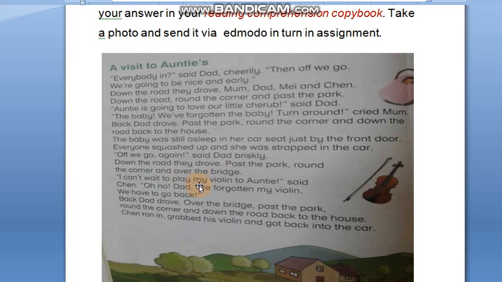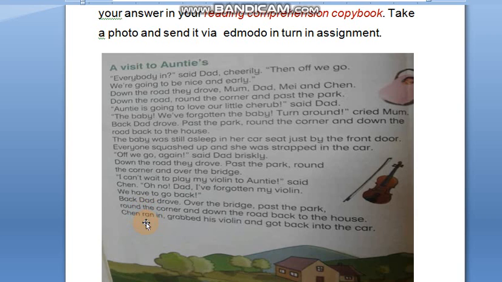I can't wait to play my violin to Auntie, said Jean. Oh no, Dad, I've forgotten my violin. We have to go back. Back they drove, over the bridge, past the park, round the corner and down the road, back to the house. Then ran in.